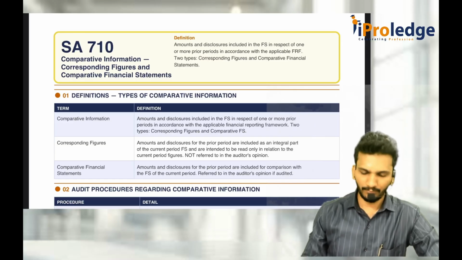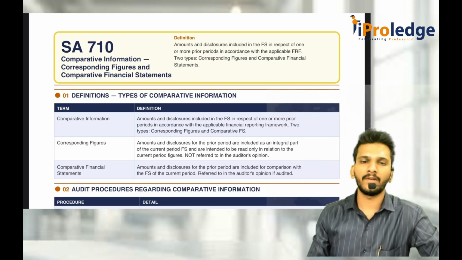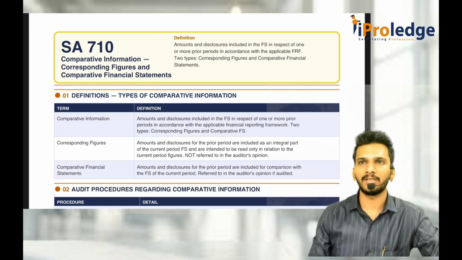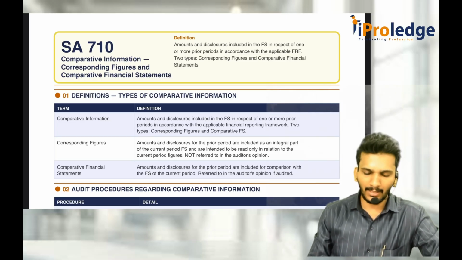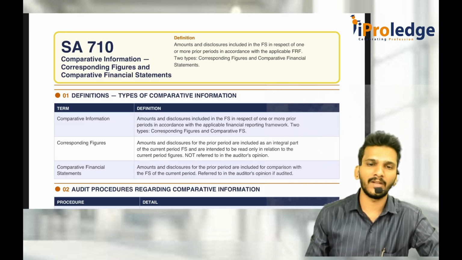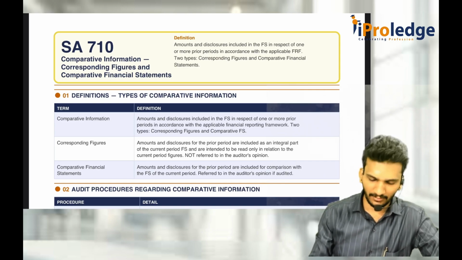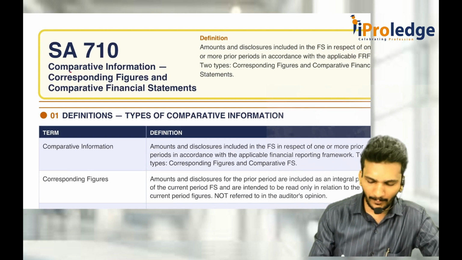SA 710: comparative information, corresponding figures and comparative financial statements. Comparative information is a broader category. Information consists of figures as well as financial statements. Figures is not what you think. Figures means numbers. So comparative information includes corresponding figures and comparative financial statements.